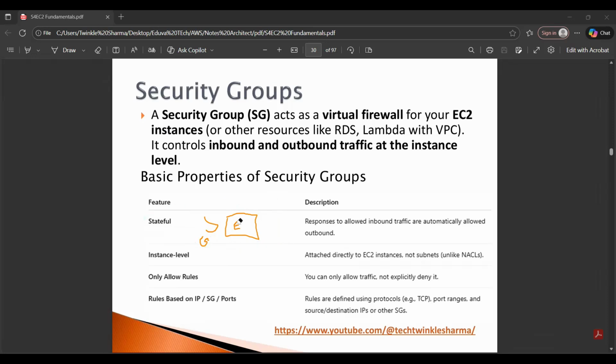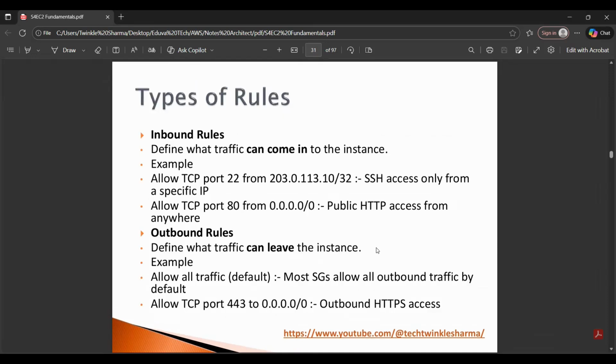Now let me deep dive into security groups. First, security groups act as a firewall on EC2 instances. We have two types of rules, inbound rules and outbound rules. As I already told you, inbound rules are the traffic that can come into the instance and outbound rules are the traffic that can leave the instance, right?